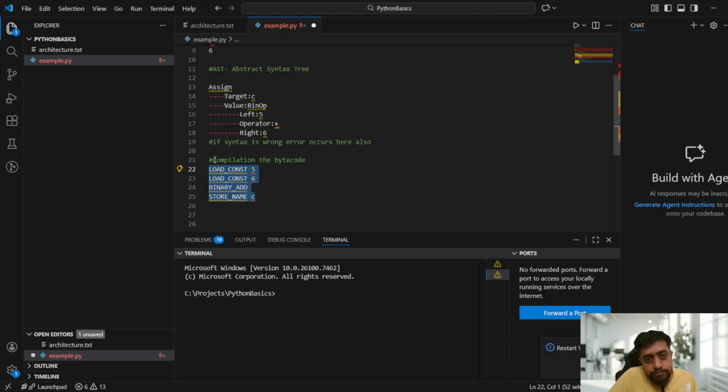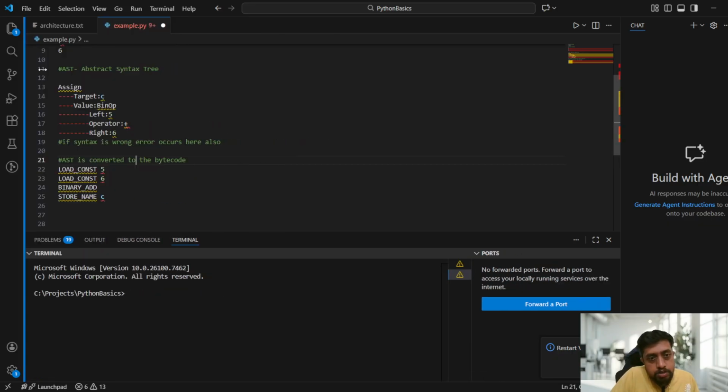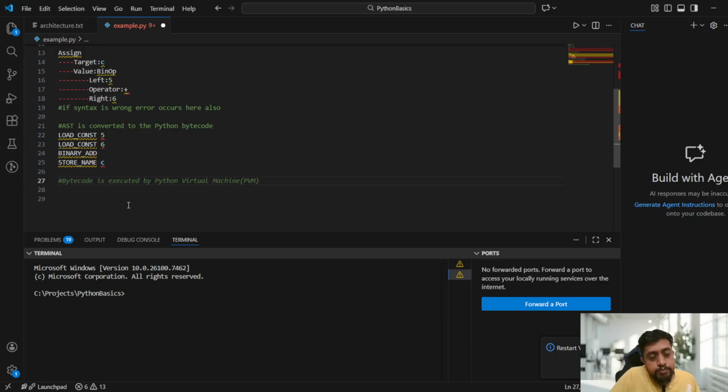The AST is converted to the Python bytecode. So this is very important, guys, because this is where it converts to machine level language.